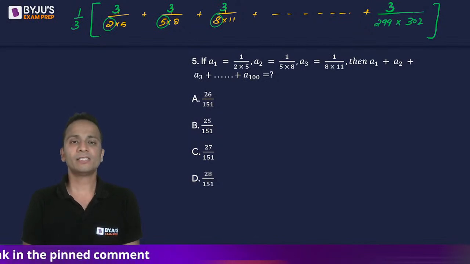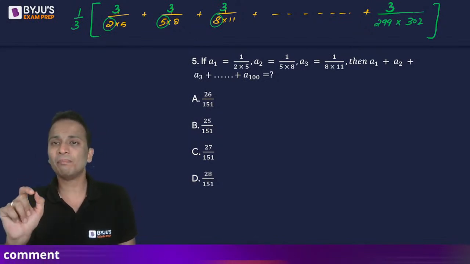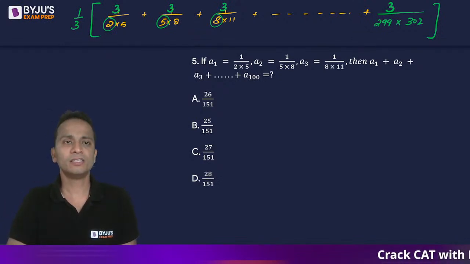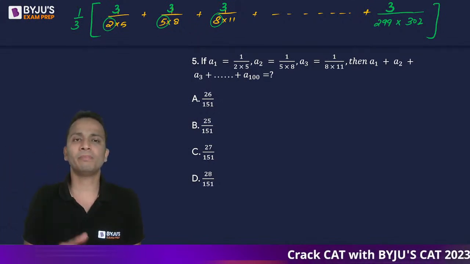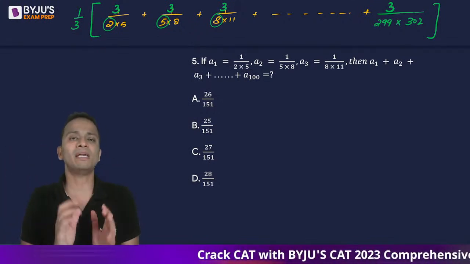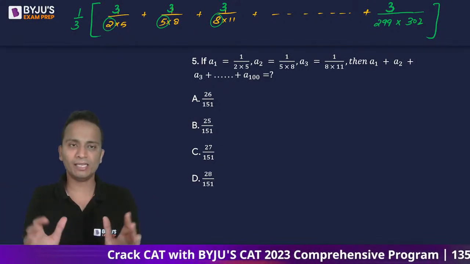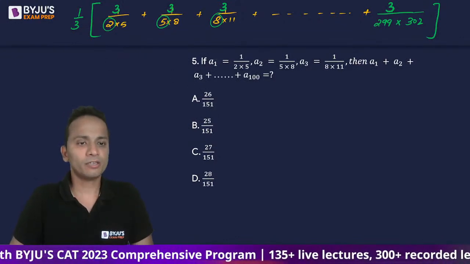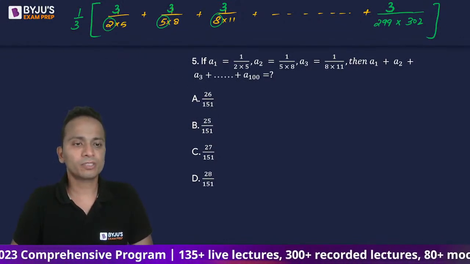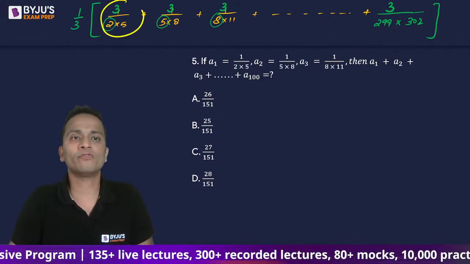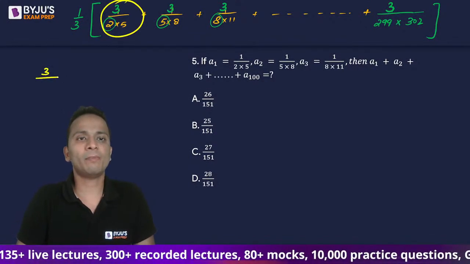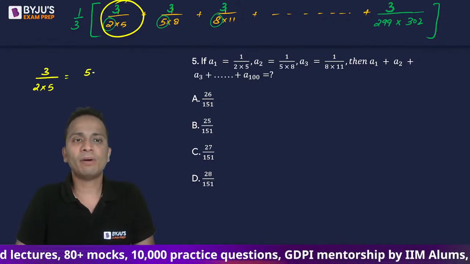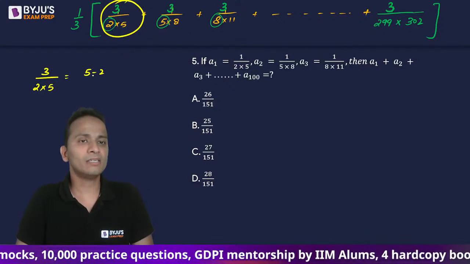So what I've done is, since the difference in the numbers in the denominator of every term was 3, मैंने complete term को 3 से multiply divide कर दिया. So I have balanced it out. Now just look at any of these terms. I'll just extract one of these terms, this one. So 3 upon 2 multiply 5. I can write it as 5 minus 2. So 3 को मैंने लिखा 5 minus 2.